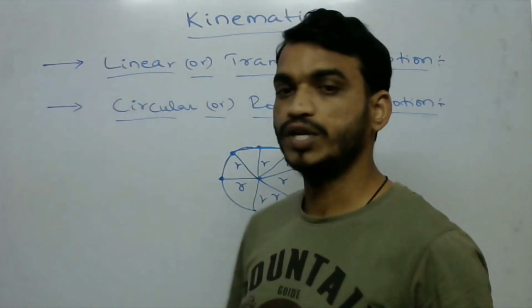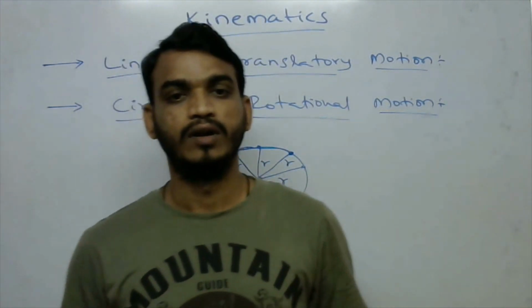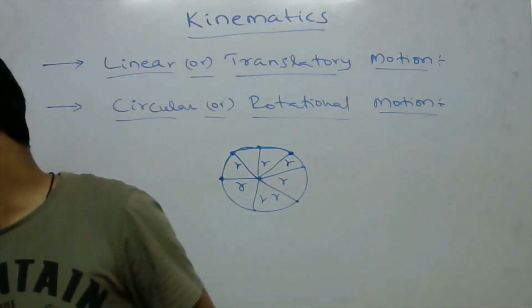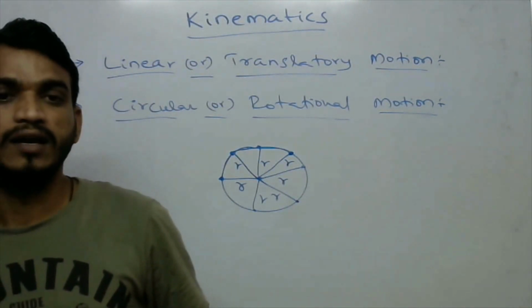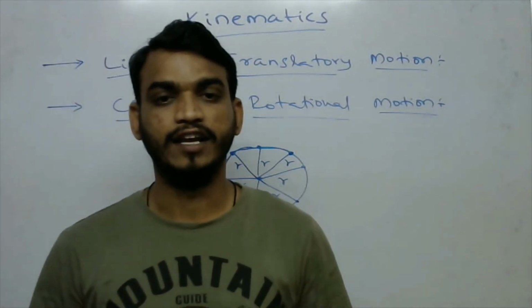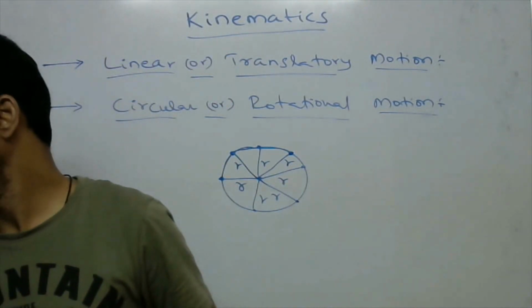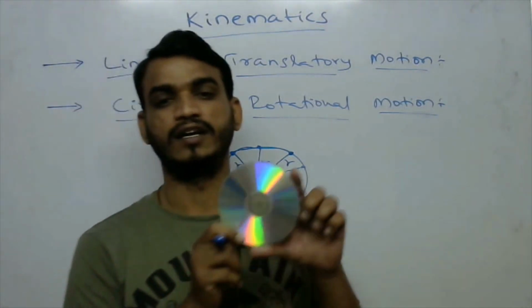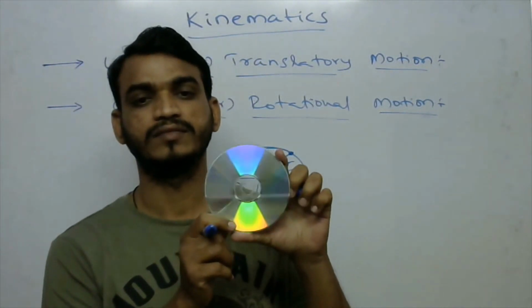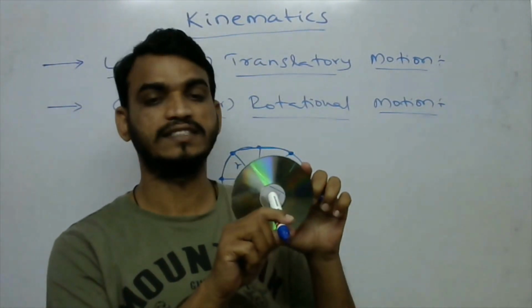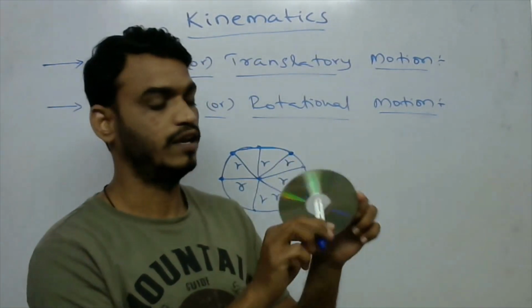Now, what is rotational motion? Rotational motion means, for example, I am taking a CD, a compact disc. So this CD rotates about a fixed point.